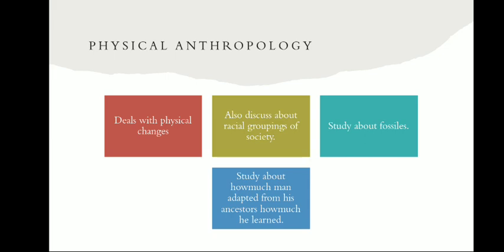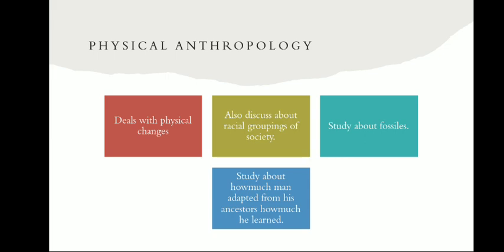And also a study about how much man adapted from his ancestors and how much he learned. This is the main key point of physical anthropology. That means to study how many features and how many skills that humans adapted from their ancestors, and how much of them he learned and gained himself from nature and from his surroundings.